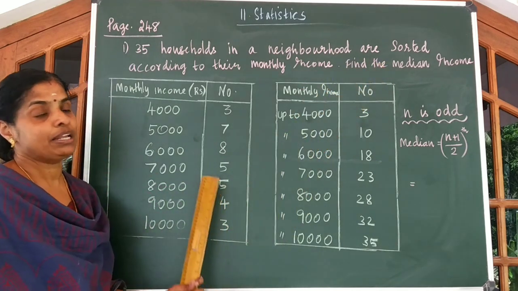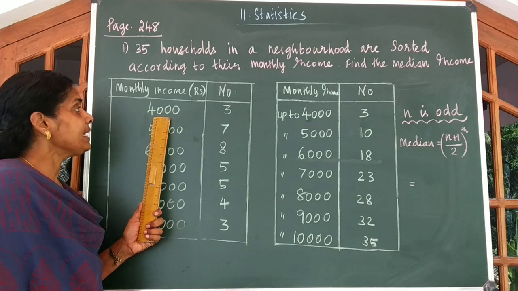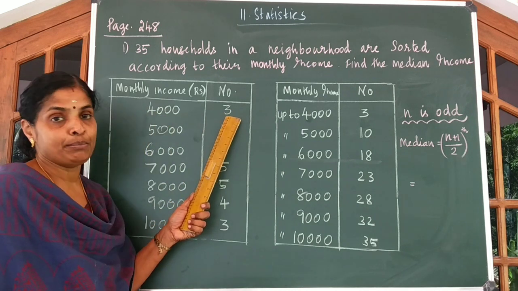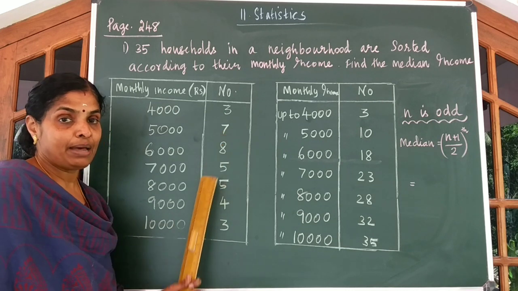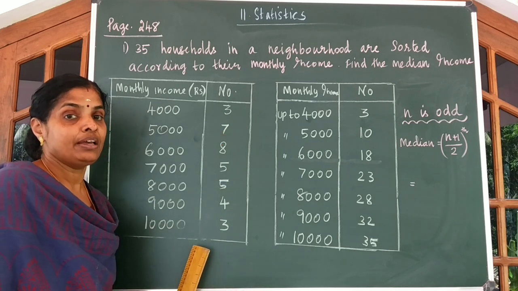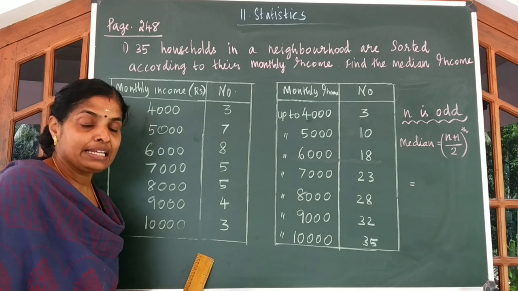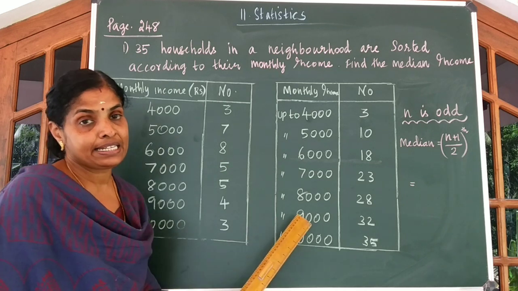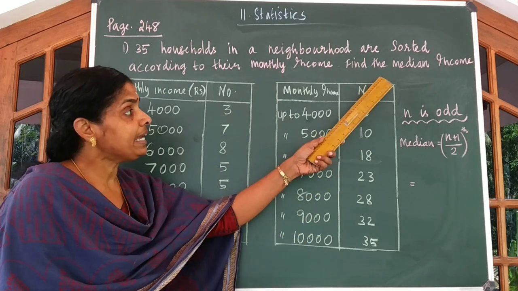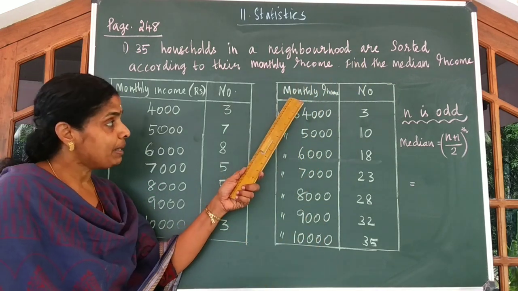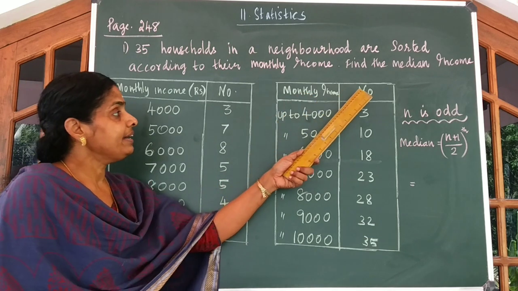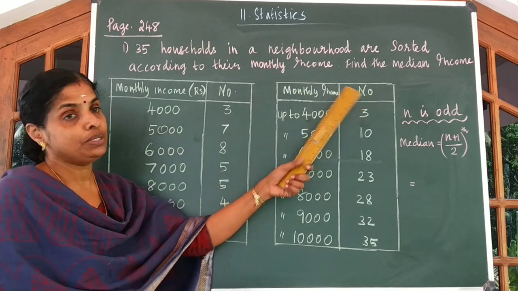Look at the tabular column. 4,000 is the monthly income of 3 families. 5,000 is the monthly income of 7 families, etc. You are given. Now to write the answer for this question, that is to find the median income, what we have to do is write the monthly income and here the number of households.